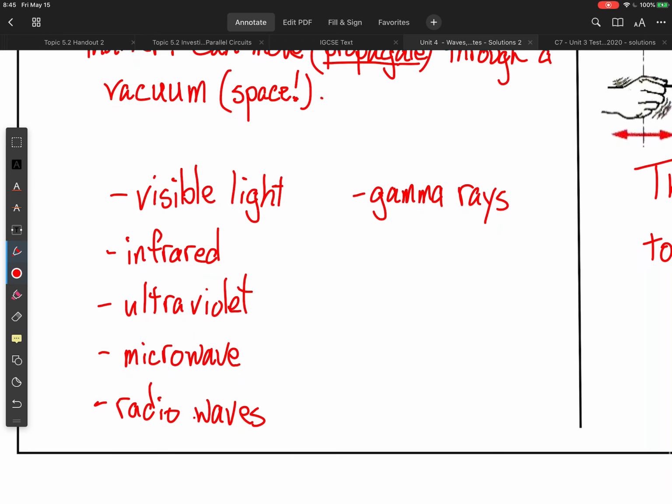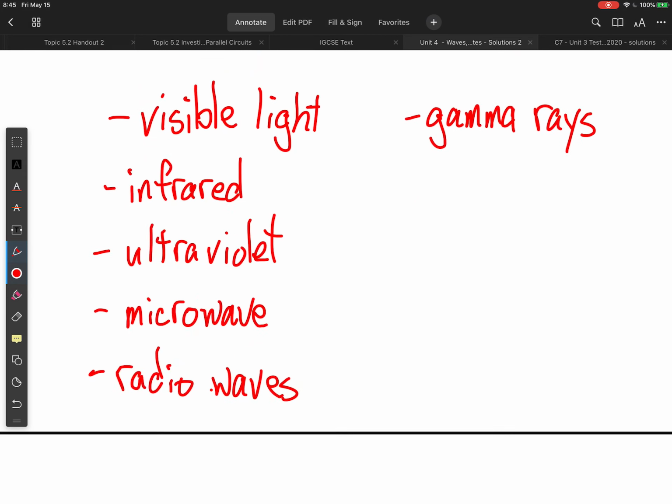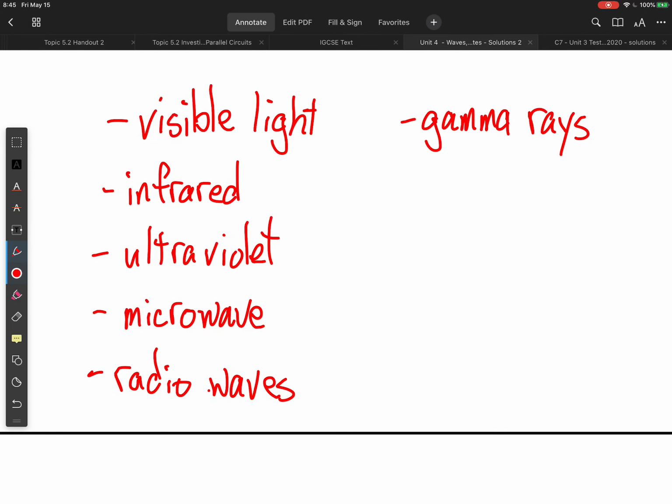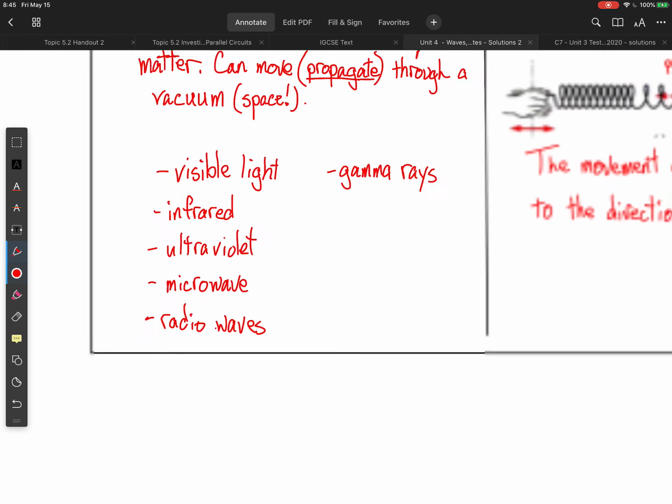Examples here are visible light, infrared, ultraviolet, microwave, radio waves, gamma rays. We'll look at those in a little more detail later on in your packet, but basically these are just different wavelengths of electromagnetic radiation.